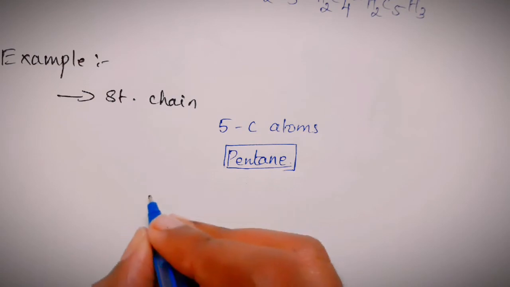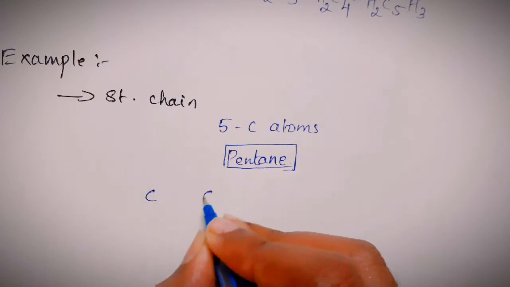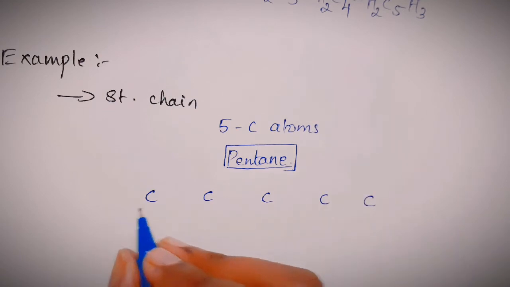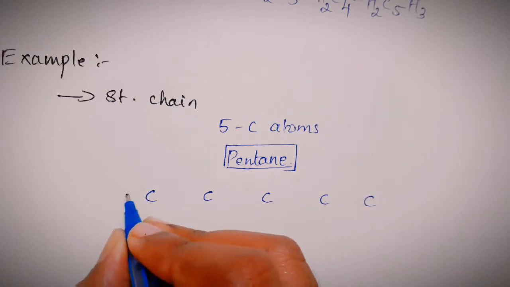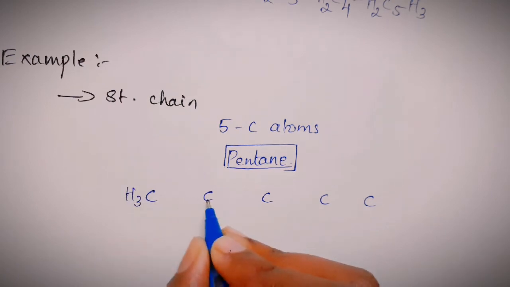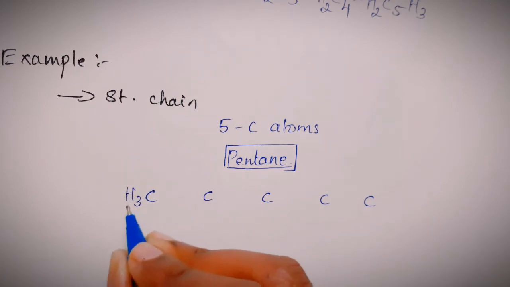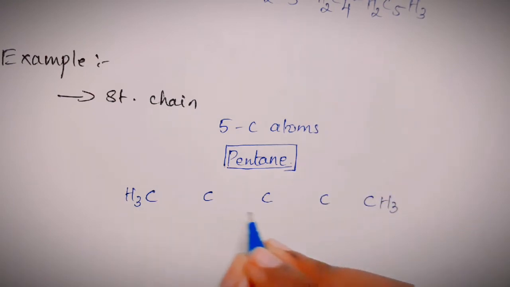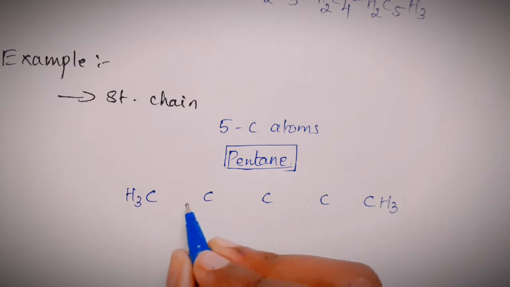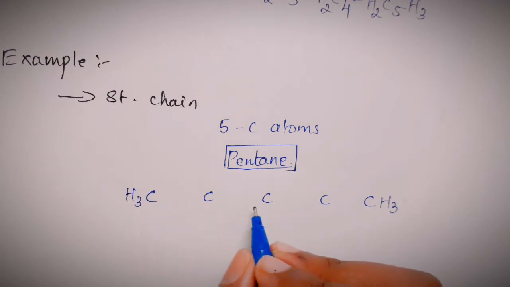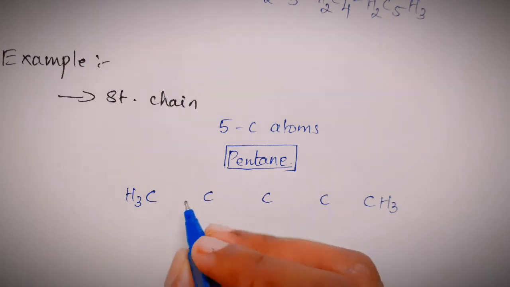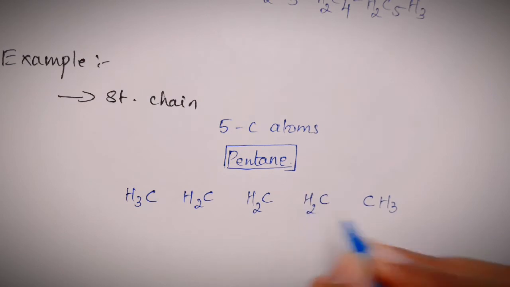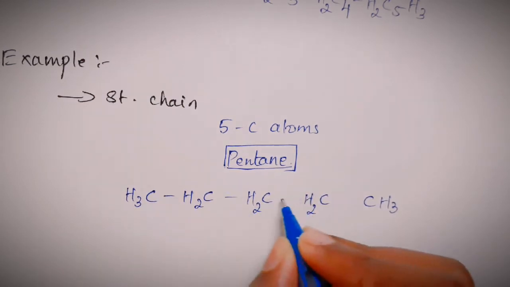I'll write down the formula. C1, 2, 3, 4 and 5 carbon atoms. The end carbon atoms will have 3 hydrogens attached because they can only form one bond with carbon. So the rest of the 3 bonds are formed with hydrogen: CH3 and CH3. The middle carbon atoms are already forming 2 bonds with the neighboring carbon atoms, so they will only form 2 more bonds with hydrogen: CH2, CH2, CH2 and CH3. So I'm just putting a bond here.